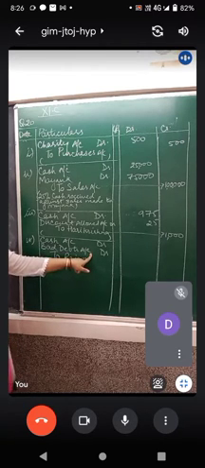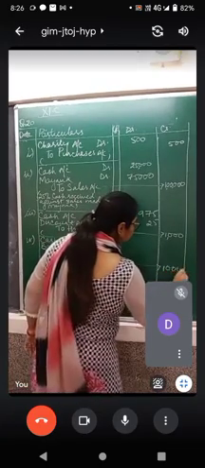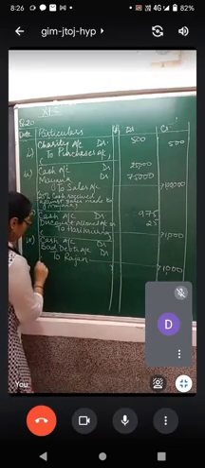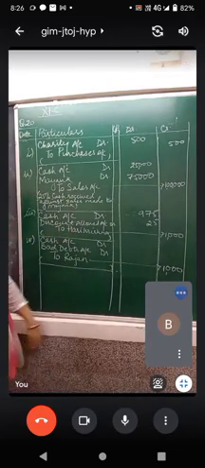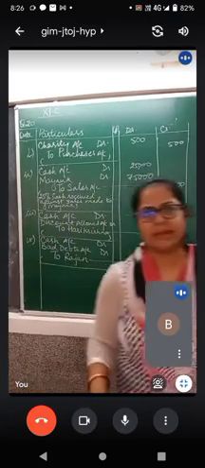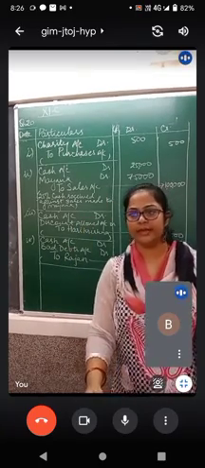40% was not received. Now you tell me the amount. 60 paisa was received and 40 paisa was not received. How much is it going to be? Percentage? Yes. Come on, this is the simplest possible. 600 rupees was received. If you don't know this, you will score a 0 in the unit test.